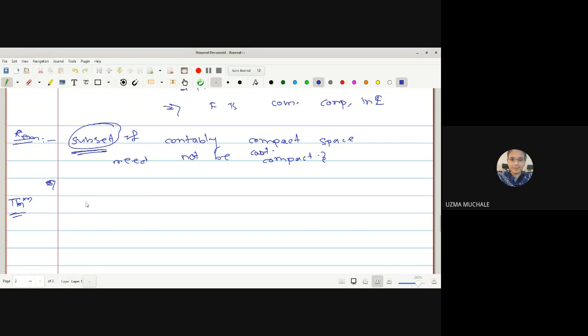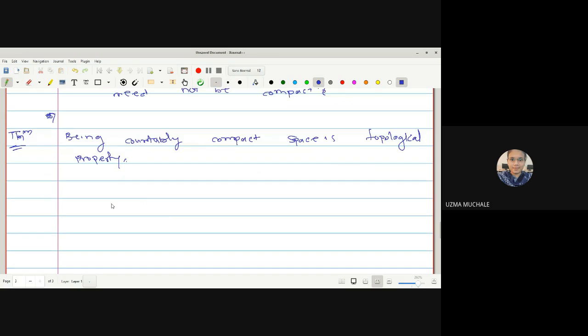Now let us go to the next theorem: being a countably compact space is a topological property. As we have seen this type of statement many times for T0, T1, T2, T3, and we have seen this for normal and regular spaces. So what is the statement?